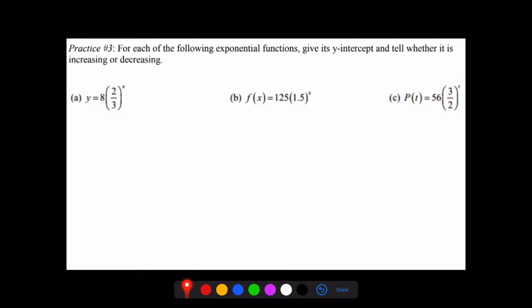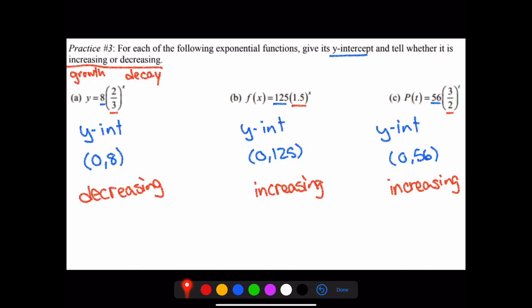For letter B, our a value is 125, so our y-intercept is 125. Our b value is greater than 1, so it's increasing. For our final one, our a value is 56, so our y-intercept is the point 0, 56. Our b value is 3 over 2, which is 1.5. So that's larger than 1, so it must be increasing as well. So again, increasing means growth, decreasing, decay.